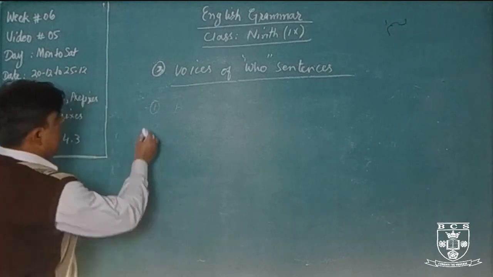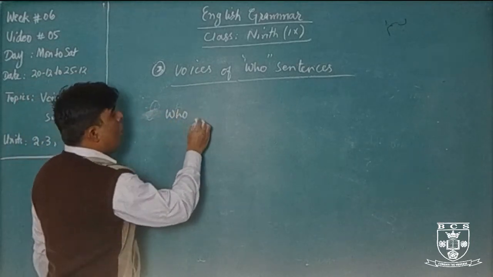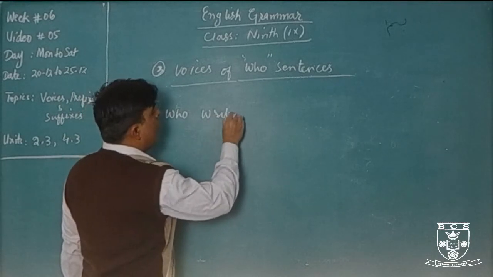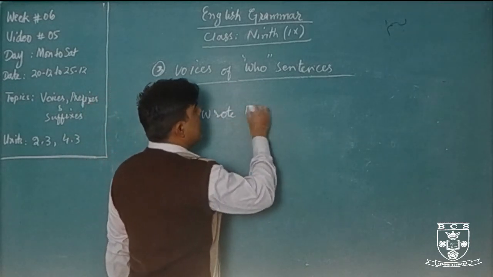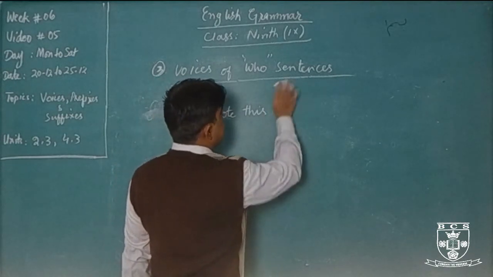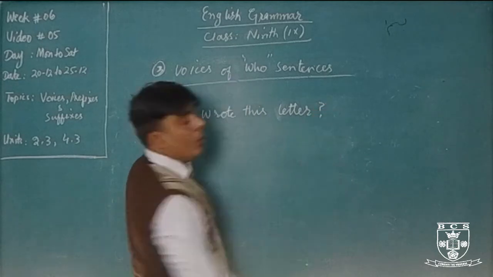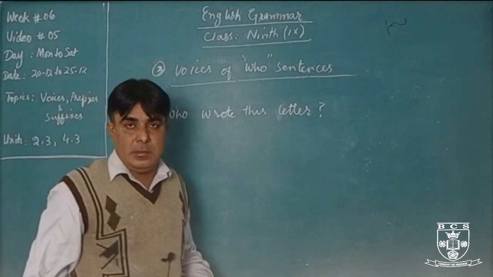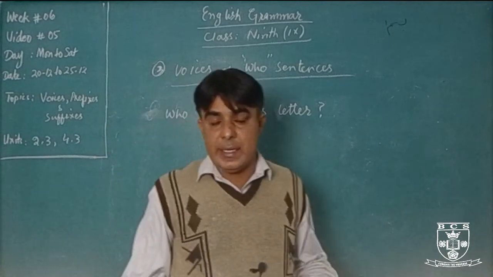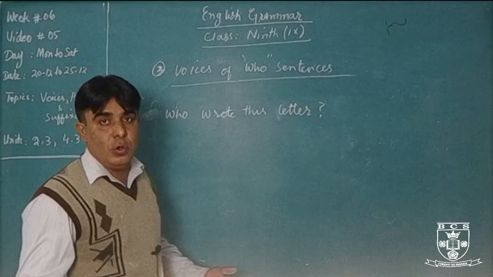Okay, for example, who wrote this letter? Who wrote this letter? Yeah, who is writing a letter? Or who wrote this letter? Who is knocking the door?